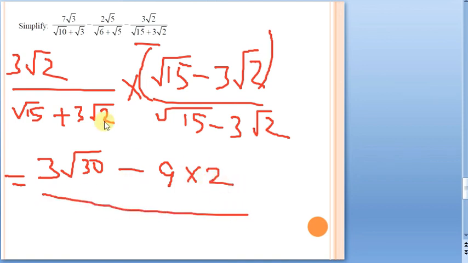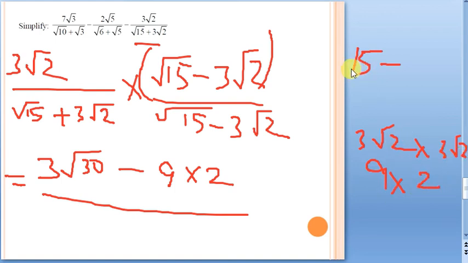Now see here, a plus b into a minus b form. Always remember, we are repeatedly making use of that particular identity here. Root 15 square minus 3 root 2 square. So what is root 15 square? 15 minus 3 root 2 square. 3 root 2 square is what? 3 root 2 into 3 root 2. 3 into 3, 9, into root 2 into root 2, 2, 18. So 15 minus 18, that is minus 3. Minus 3 in the denominator.